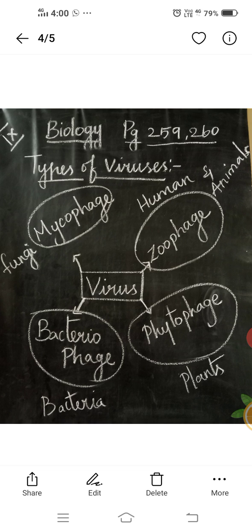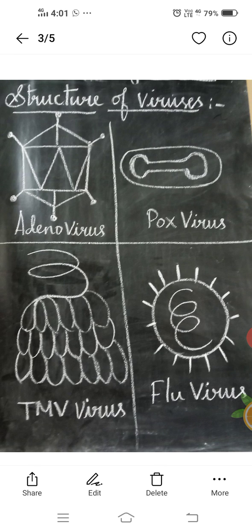Next is bacteriophage. The virus has the ability to affect a microorganism itself. So when a bacterium is affected by a virus, it is called a bacteriophage. Example: T4 bacteriophage. So this is the general structure of viruses. Examples are adenovirus, pox virus, TMV virus, and flu viruses.